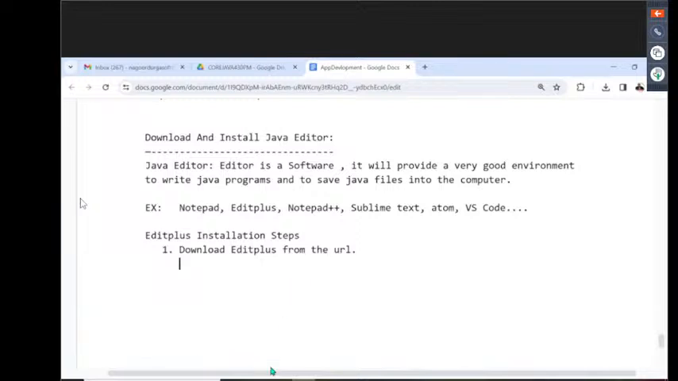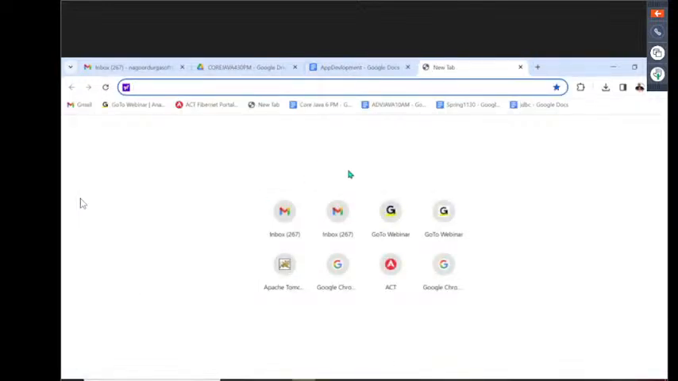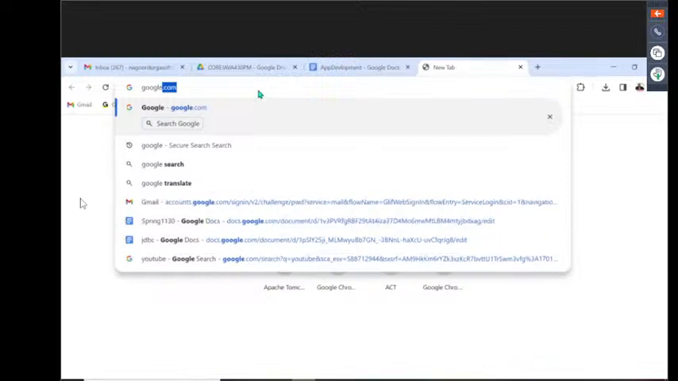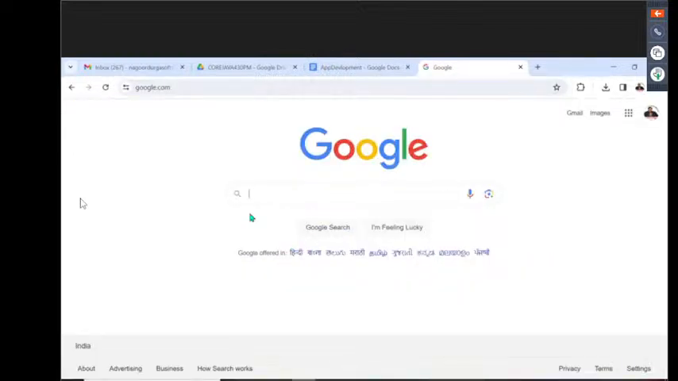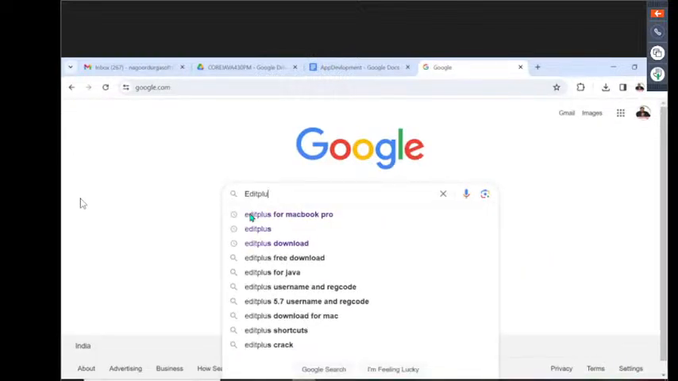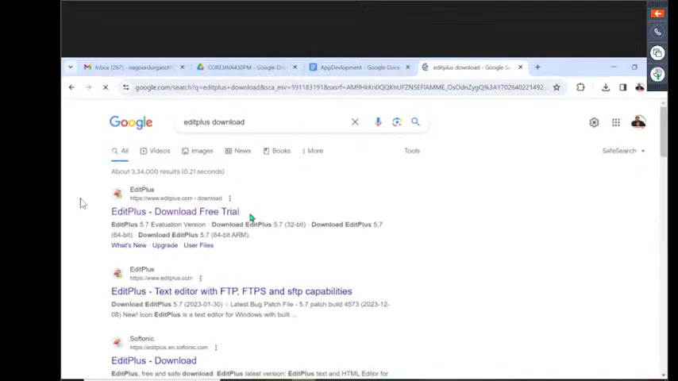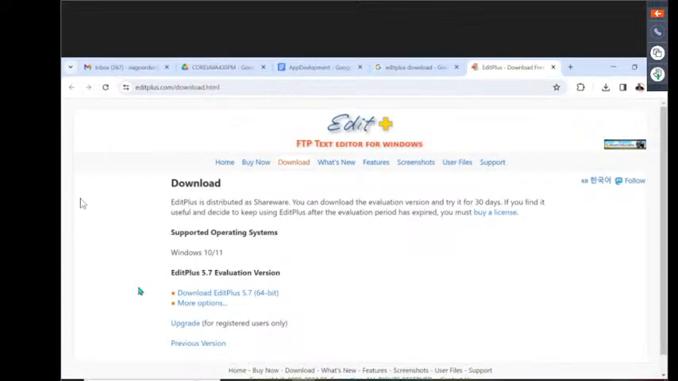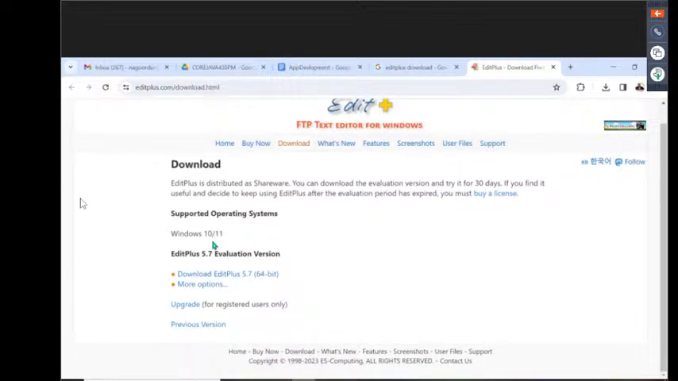Okay, fine. Now I want to download Edit Plus. To download Edit Plus, just Google it. Edit Plus download. Now see this one, Edit Plus download, free trial. Open a new tab. Now see this one, Windows 10 or 11 operating system supported.